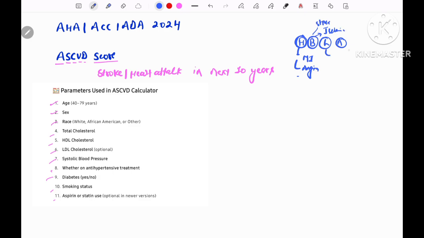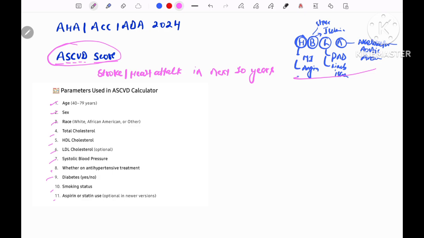Similarly, in the leg, the events can be peripheral arterial disease or any type of limb ischemia. And in the aorta, there can be atherosclerotic aortic aneurysm. So basically, this ASCVD score is a rough calculation of having cardiac events or these mentioned events in the next 10 years.